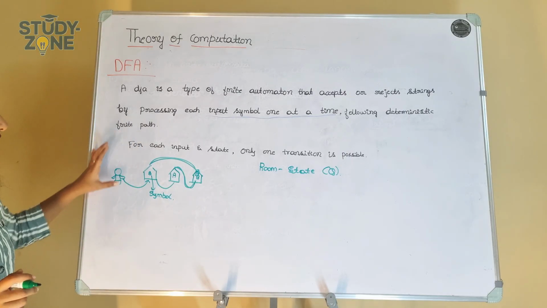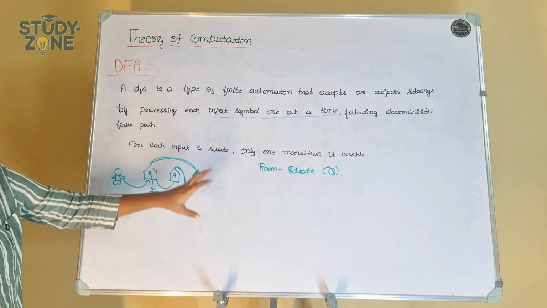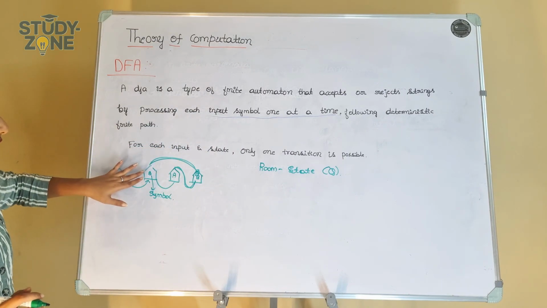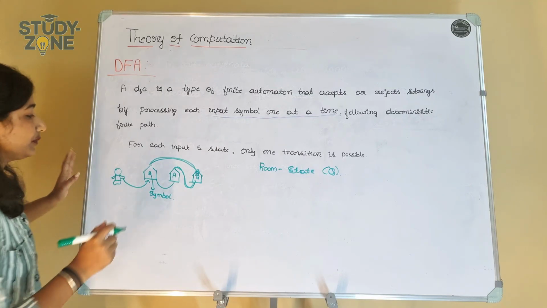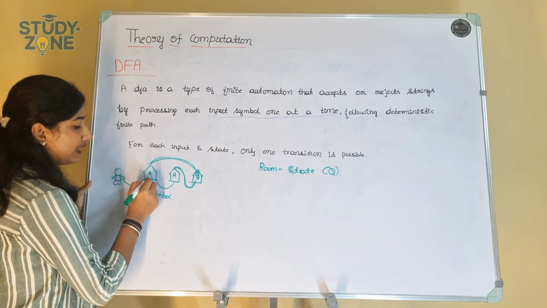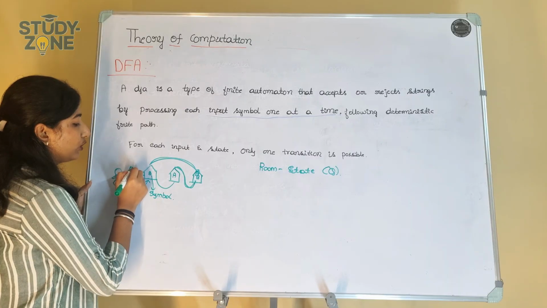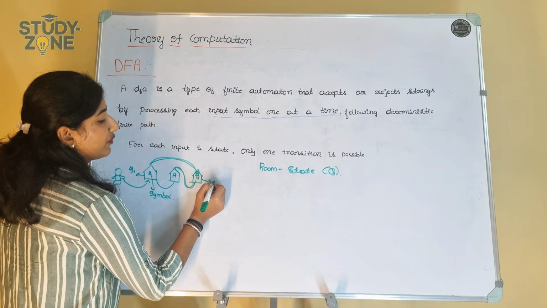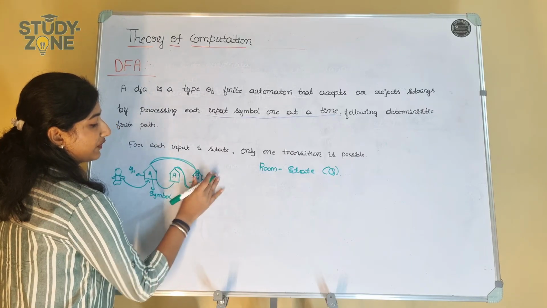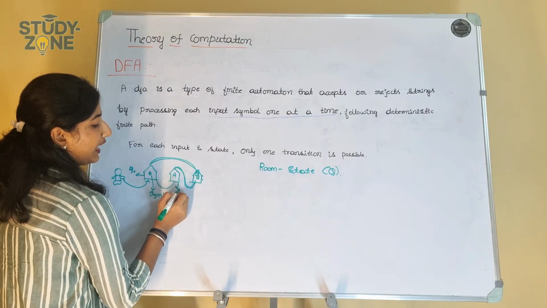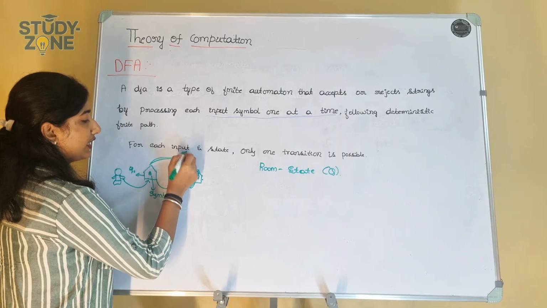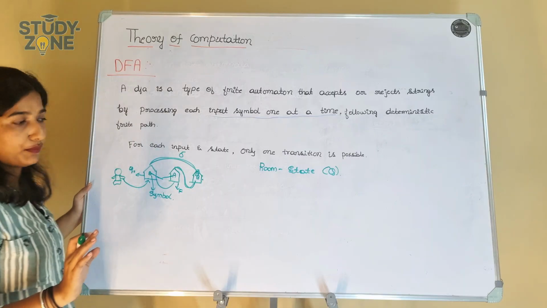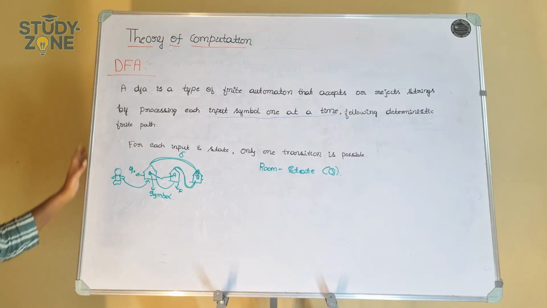So the robot can go from one state to another state only by taking input, that is a symbol. Here the first room is the Q naught, and the final room is the final state. So the final room is this one, correct? The final room is F, and the transition from here to here is Delta. These A, B and all these things are symbols. Clear? This is about DFA.